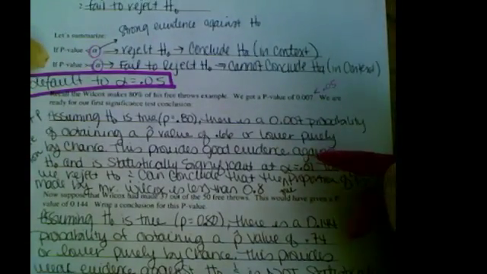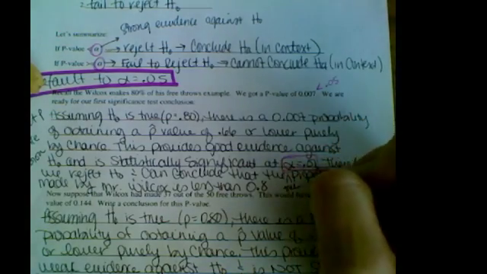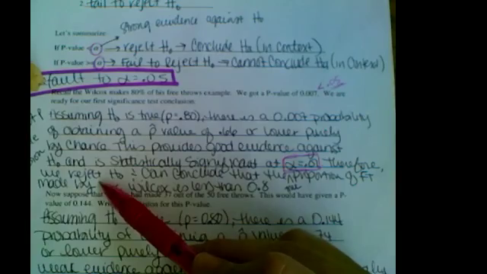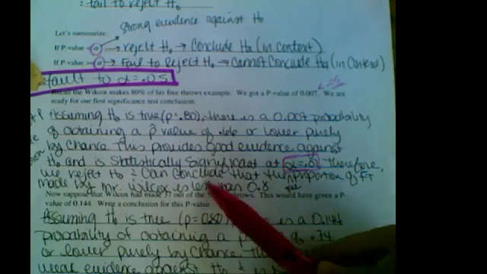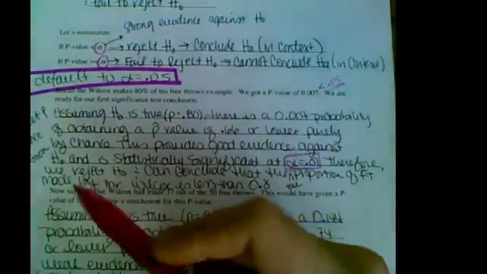This provides good evidence against our H0 and is statistically significant at 0.01. I gave you 0.01; if I don't give it to you, always default to 0.05. Therefore, we're going to reject the null, and we can conclude that, in context, the true proportion of free throws made by Mr. Wilcox is less than 0.8. Done.